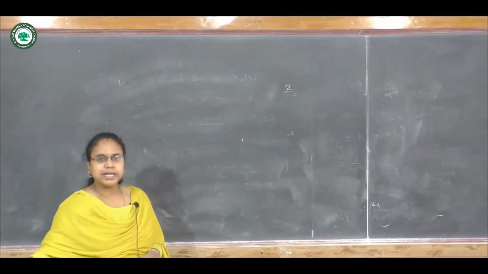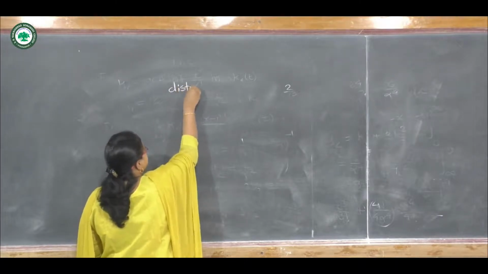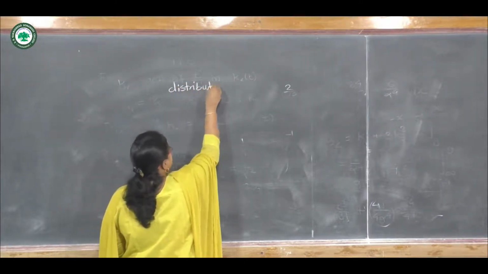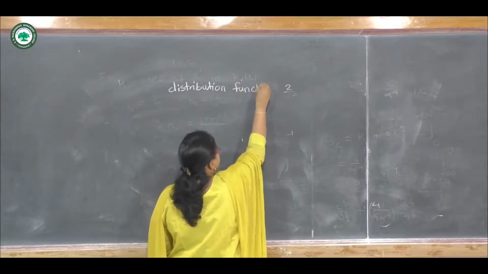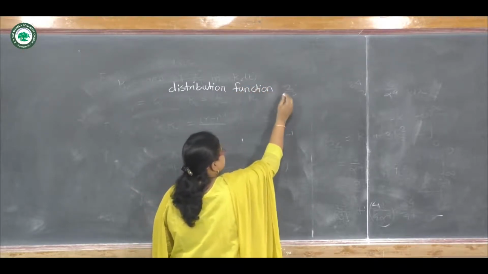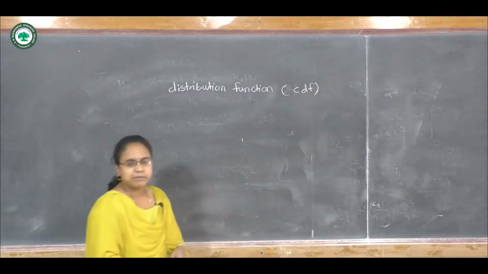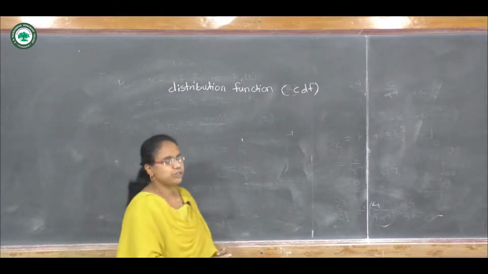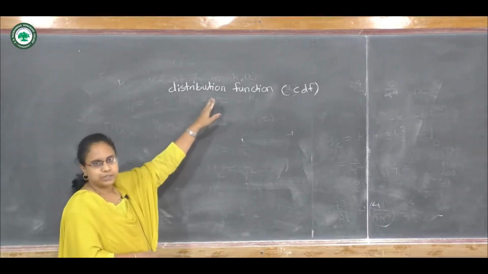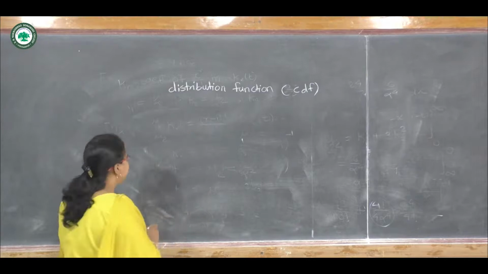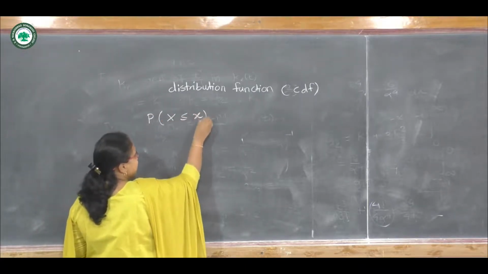Now we will see the next point, which is the distribution function. That is CDF, means cumulative distribution function, which is called simply the distribution function, and by definition it is the probability of X less than or equal to x.